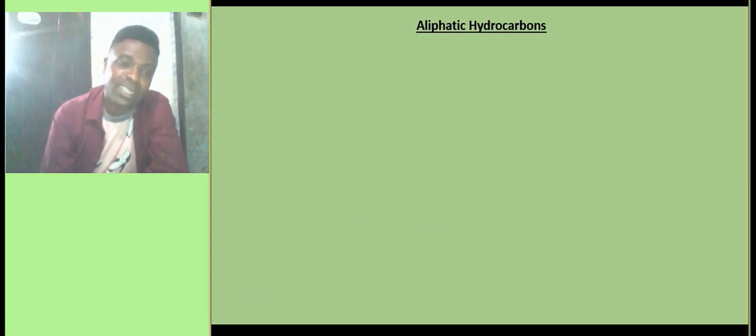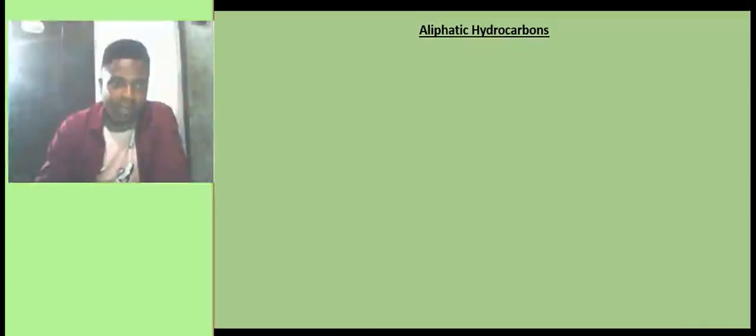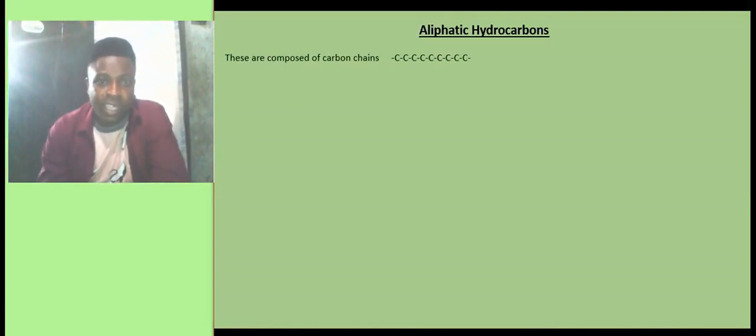Then the next thing there is the aliphatic hydrocarbon. Let's talk about the aliphatic hydrocarbon. Aliphatic hydrocarbons are composed of carbon chains. Like you can see something like C-C-C. That is a structure of an aliphatic hydrocarbon composed only of a carbon chain, and the carbon atoms are connected by a single bond.